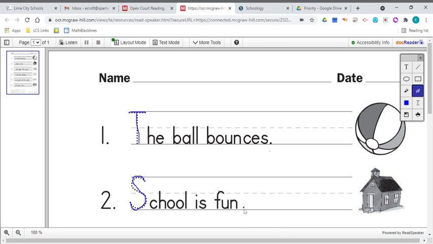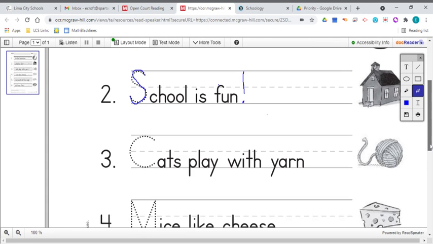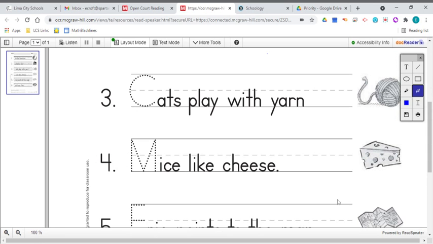Well, we definitely could have a period at the end, right? We could have a period because it's telling you something. School is fun. But it could also have an exclamation point at the end if you wanted, depending on how you said it. Because now with an exclamation point at the end of that sentence, you would read it differently. You would say, school is fun, with a lot of excitement in your voice, right? So either one of those end marks would work, either a period or an exclamation point.